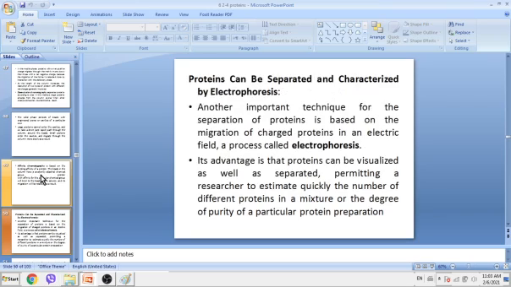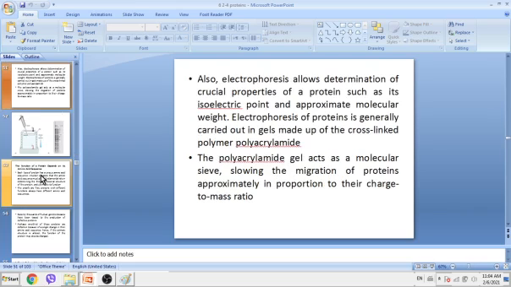The most famous technique to separate proteins is electrophoresis. This takes advantage of the fact that proteins can be visualized as well as separated, permitting a researcher to quickly estimate the number of different proteins in a mixture or the degree of purity of a protein preparation. Also, electrophoresis allows determination of crucial properties of proteins such as the isoelectric point. Through this technique, we can separate proteins, measure the isoelectric point, measure molecular weight, and some other properties.